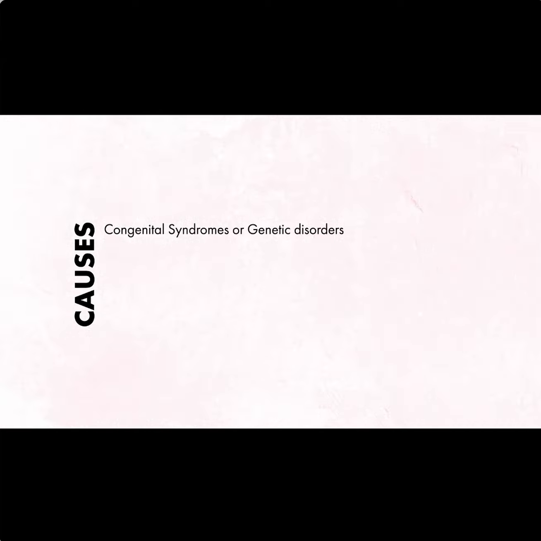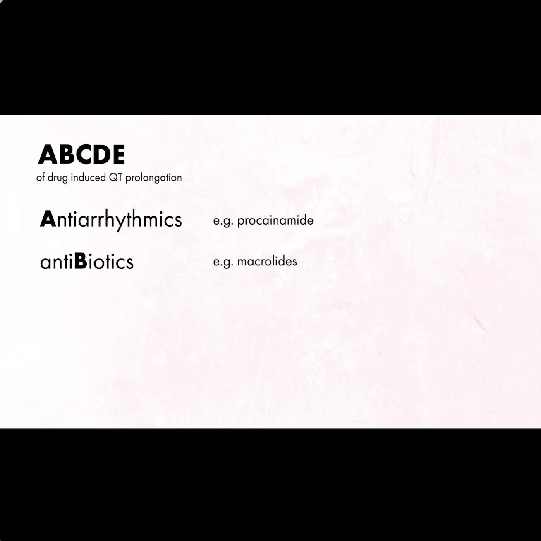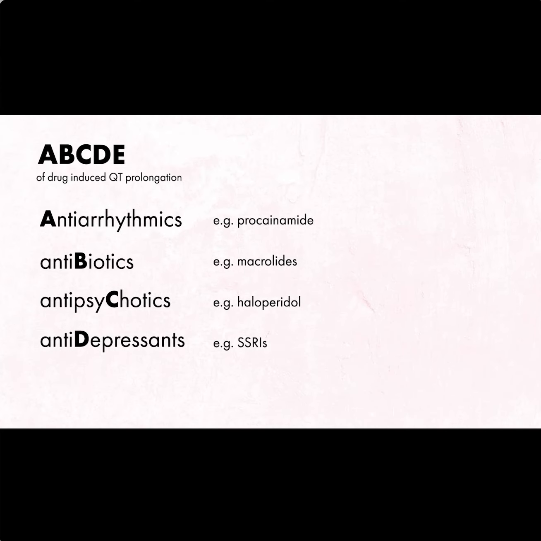This prolongation can occur for a multitude of reasons, including congenital cardiac syndromes, electrolyte disorders, and even being caused by certain types of medications, leading to a drug-induced long QT interval. There are many medications that can cause this, so here is a quick trick to help you remember the classes of medications which put people at risk. Just remember the ABCs of drug-induced QT prolongation, or more specifically, the ABCDEs. That's A for antiarrhythmics, B for antibiotics, C for antipsychotics, D for antidepressants, and E for antiemetics.